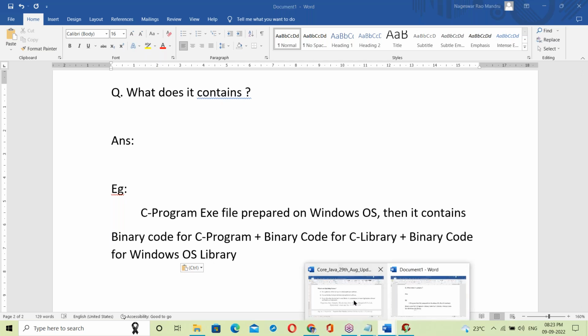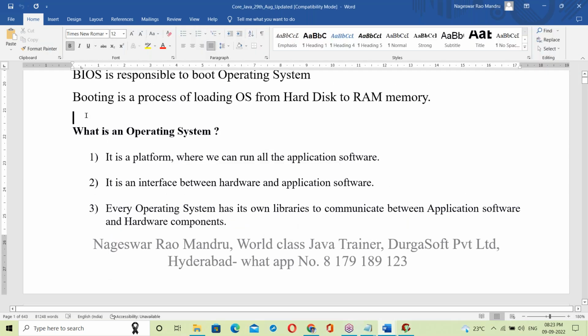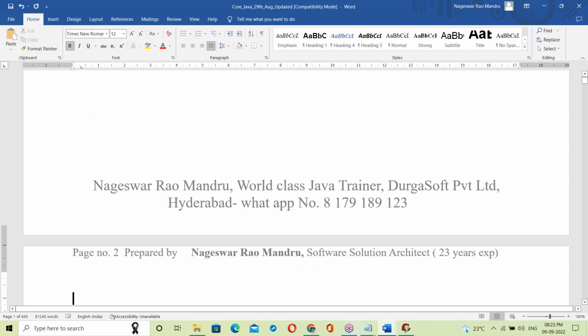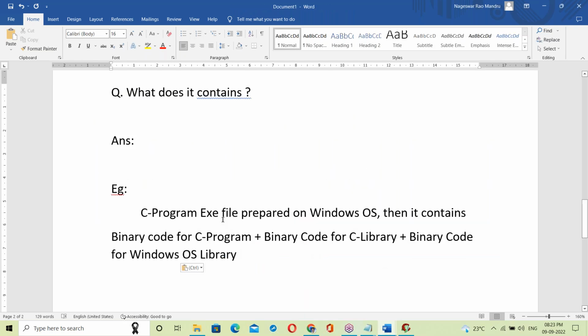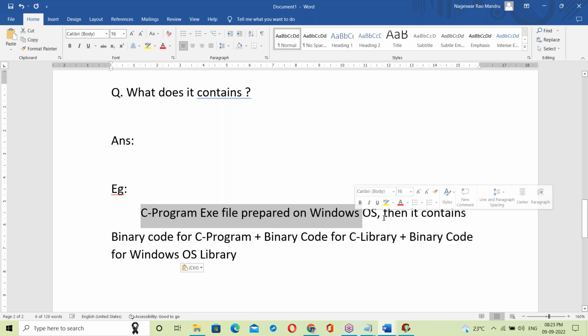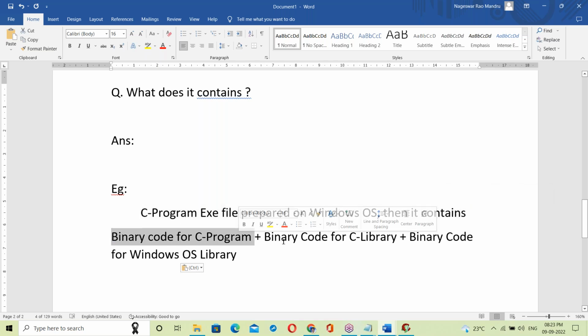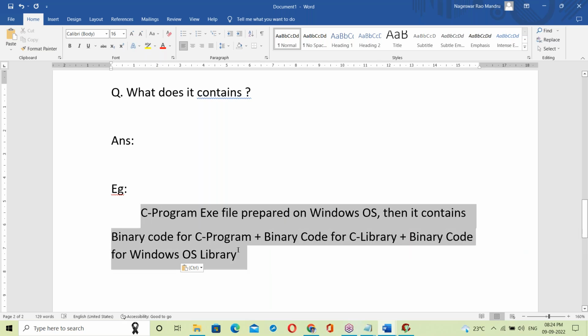See, in previous classes we discussed the OS topic. Yes, see, the last point: every program has to link with the OS library before it runs. So this C program, C++, Java, all programs link with the OS library. That's it. Now the C program exe file is prepared in this way, containing the binary code for the C program, the C library and the OS library. So the OS library is also linked with the exe file. That is the C program exe file.